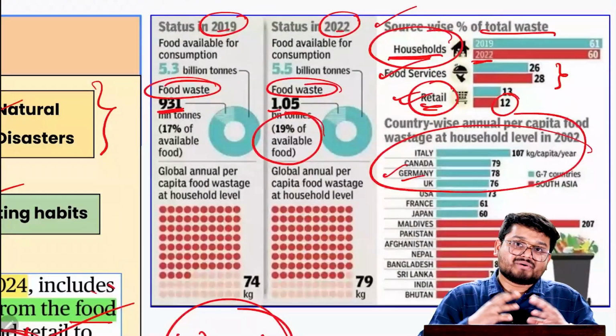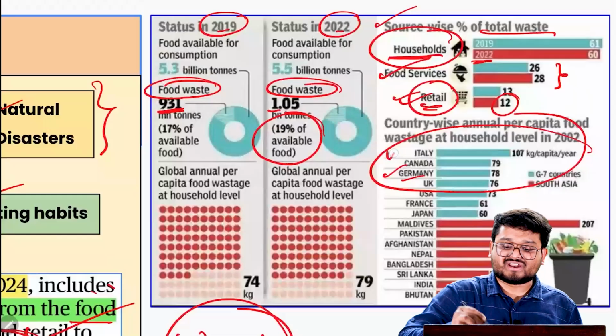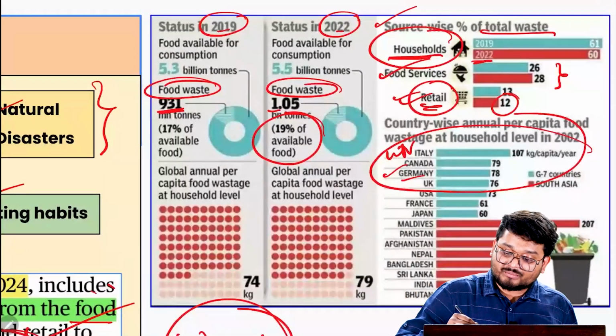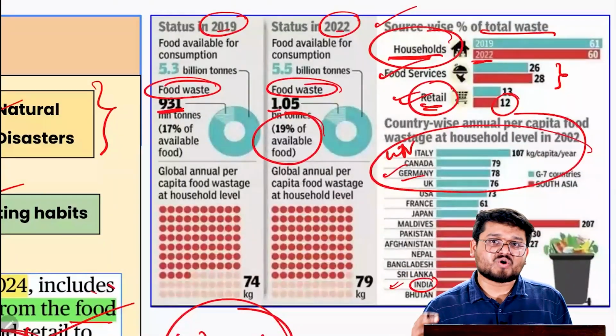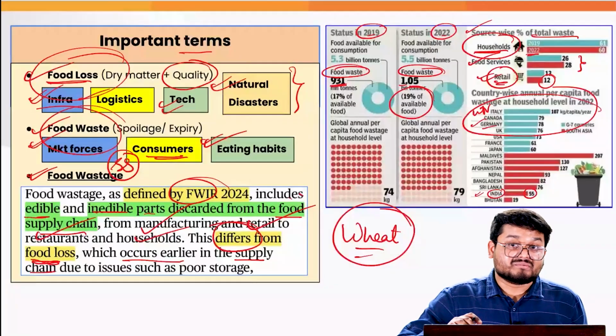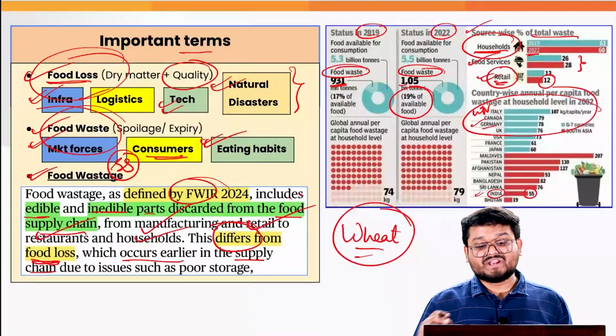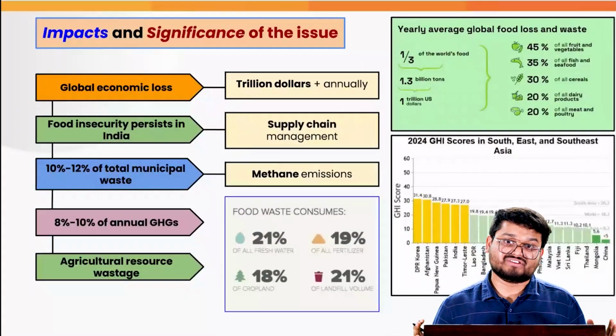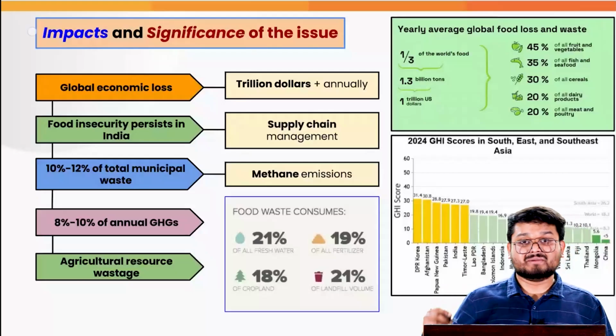Now, when we compare countries, we have heard about the Western nations, the developed nations, the rich countries which waste a lot of food. When we talk about India, India is attributed with wasting food to the tune of 55 kg per capita per household annually. So that is the volume of food wastage, which is quite significant for a developing country like India, for which we need to understand the impacts right now.